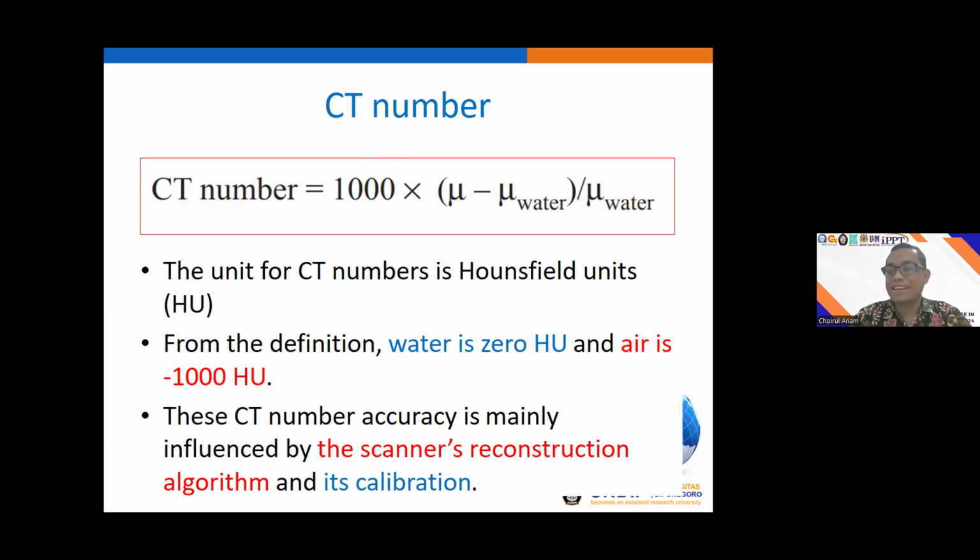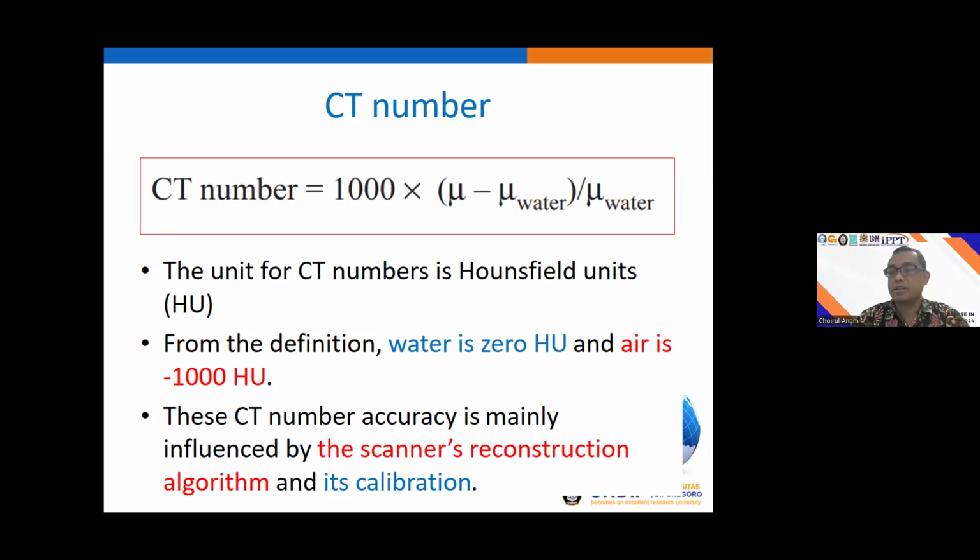But actually, the image is not perfect in CT number, so maybe there are fluctuations. There are many factors affecting the CT number, such as the noise, the artifacts, the miscalibration, and so on. So although the water should be 0, actually the values may be -1, -2, -3, +2, +6, and so on.